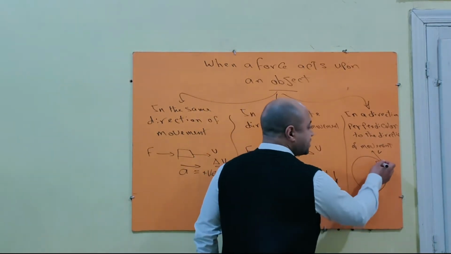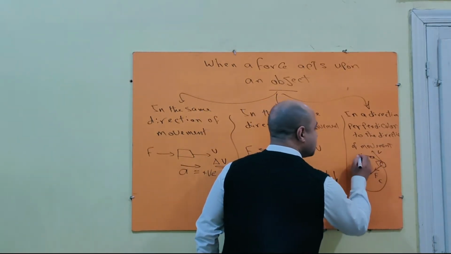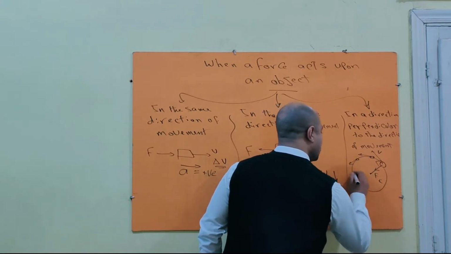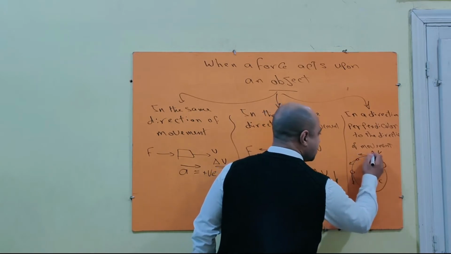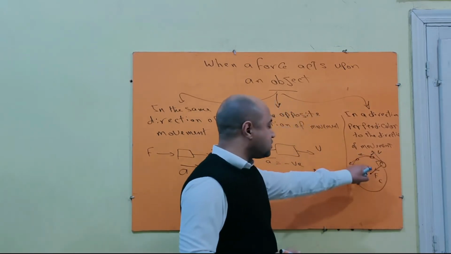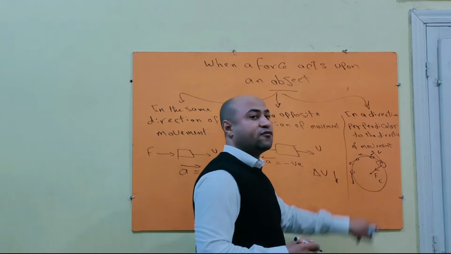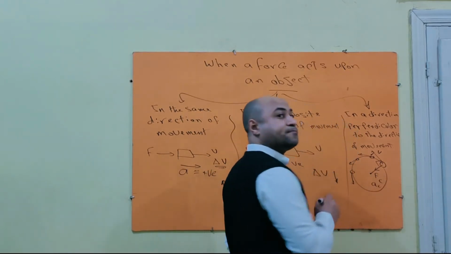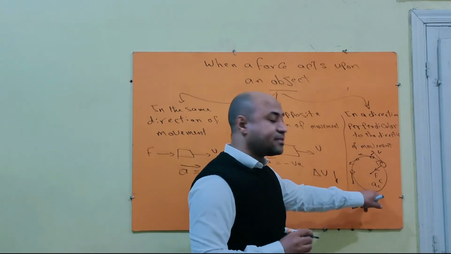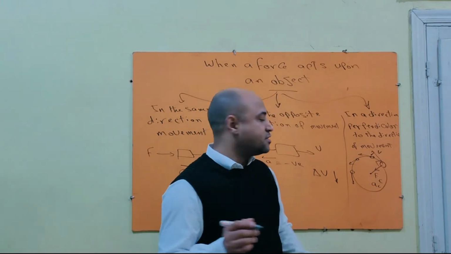And instead of moving in this direction, it moves. So it continuously changes its direction from this part to this part. So it also changes the direction of movement towards the center of gravitation. So the centripetal acceleration acts in the same direction of the centripetal force.